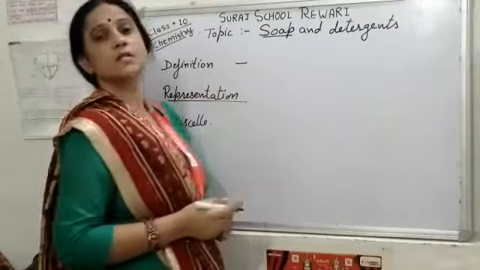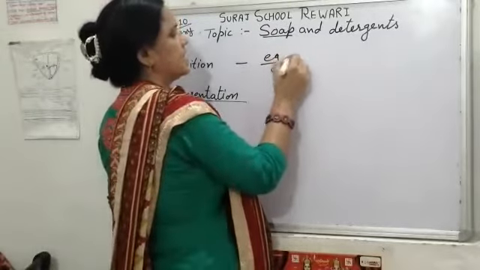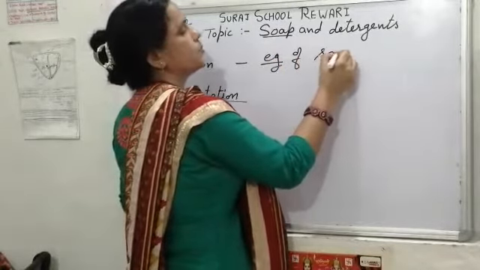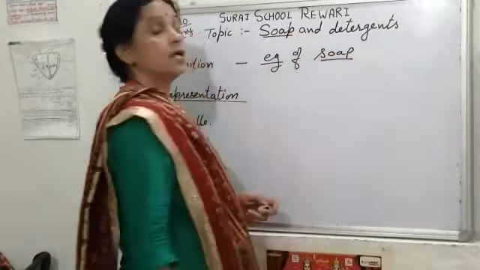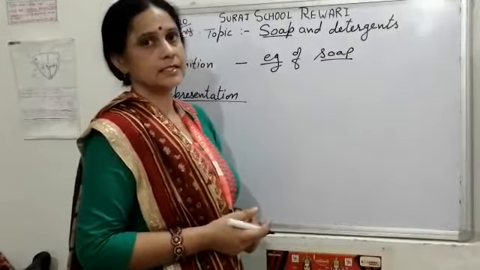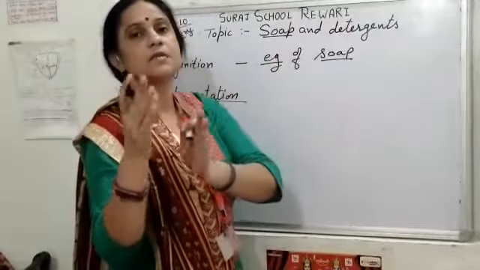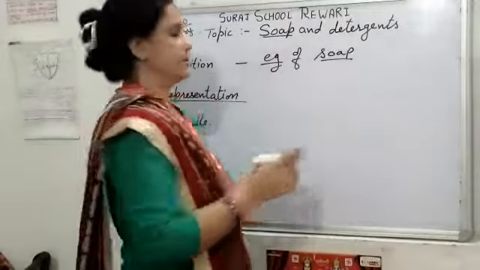Some examples of soap and detergents. Example of soap. Soaps are the sodium salt of long chain carboxylic acid. So the long chain may be 15 carbon, 16 carbon, 17 carbon of long chain.